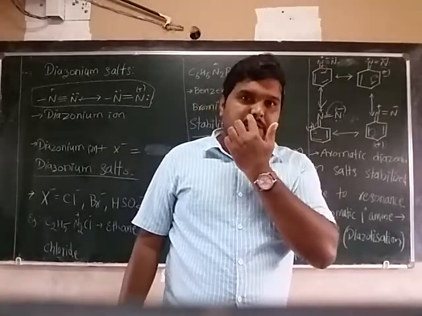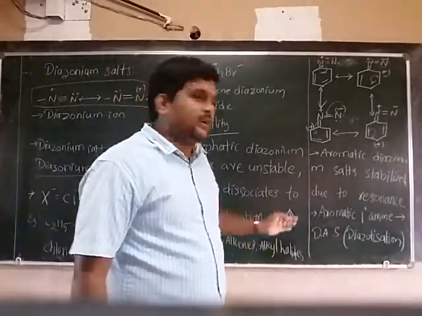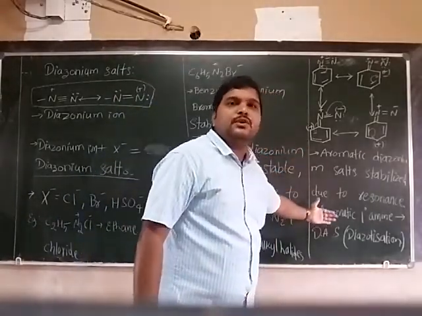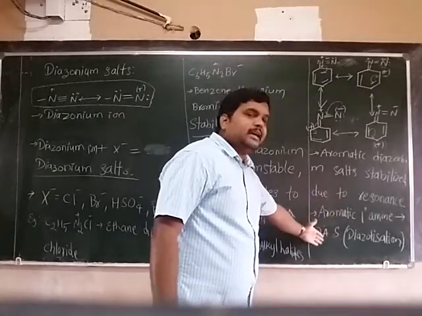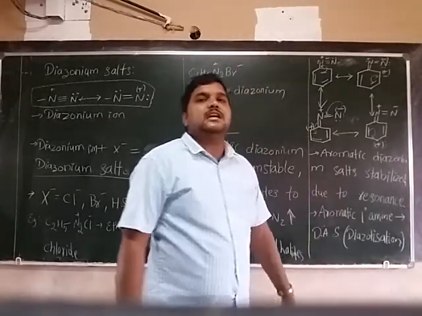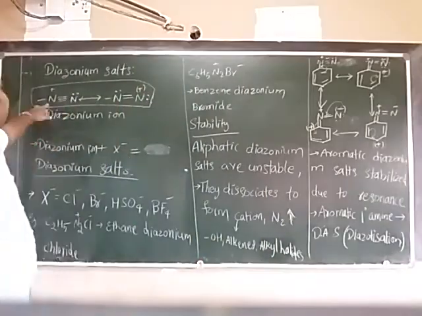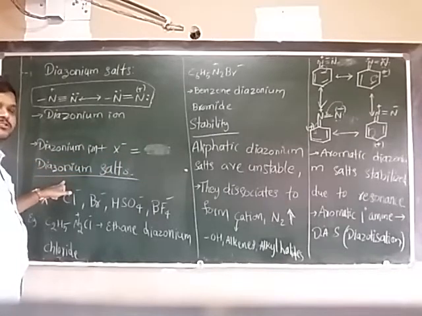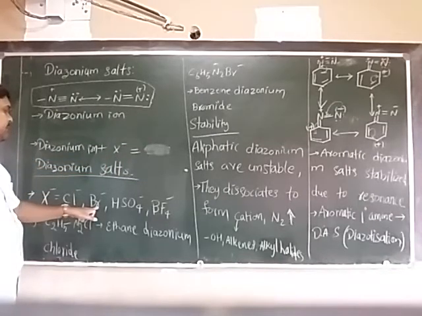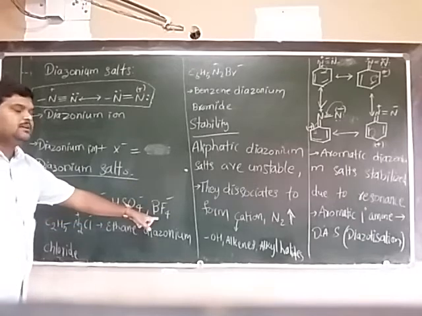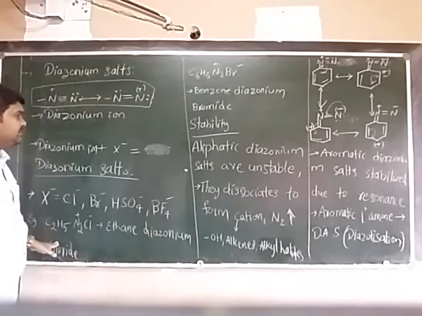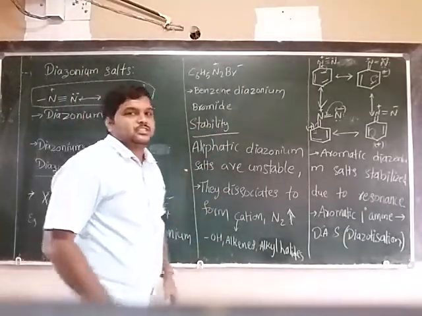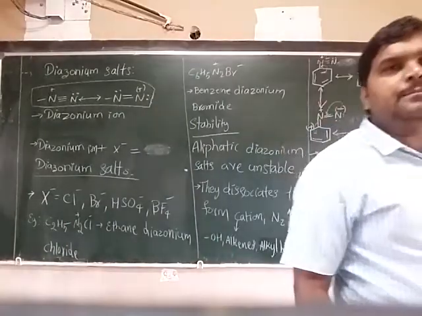So aromatic diazonium ions are more stable than aliphatic ones. The conversion of aromatic primary amines to diazonium salts is called diazotization. N2 plus is a diazonium ion, and with X minus (chloride, bromide, bisulfate, tetrafluoroborate ions) it forms diazonium salts. These are a few examples, and these are the resonating structures of the aromatic diazonium ion.